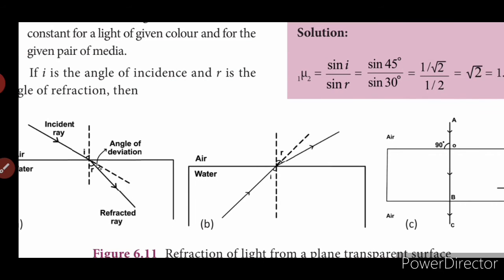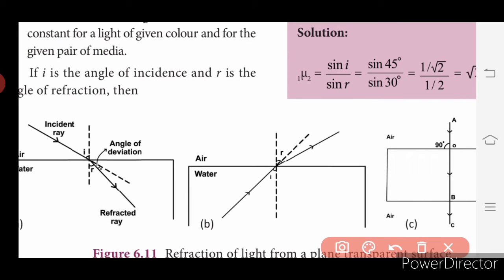When you join the incident ray and the refracted ray, you get the point of incidence at the center. This is the angle of refraction, and this is the angle of deviation. If you draw a straight dotted line, that gives you the angle of deviation. Similarly, with air and water, the ray bends a little and then goes straight. When you draw a normal, it is denoted by a dotted line, and this gives you the angle of refraction and the angle of deviation.